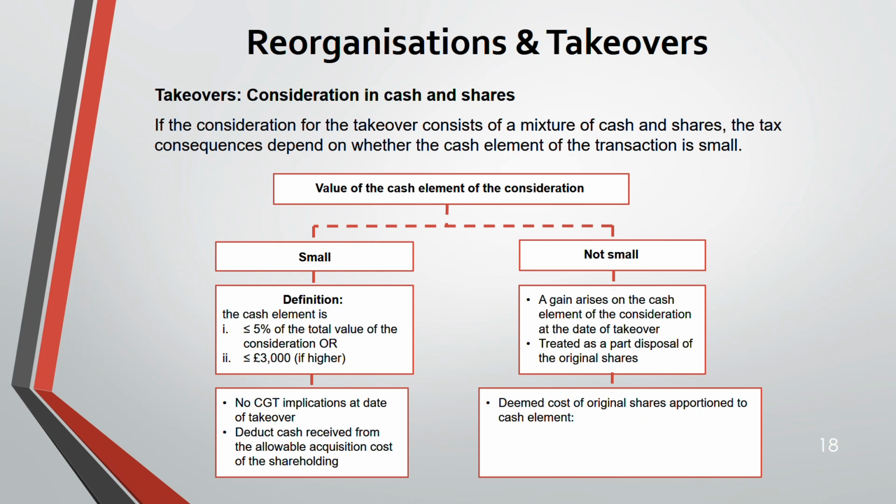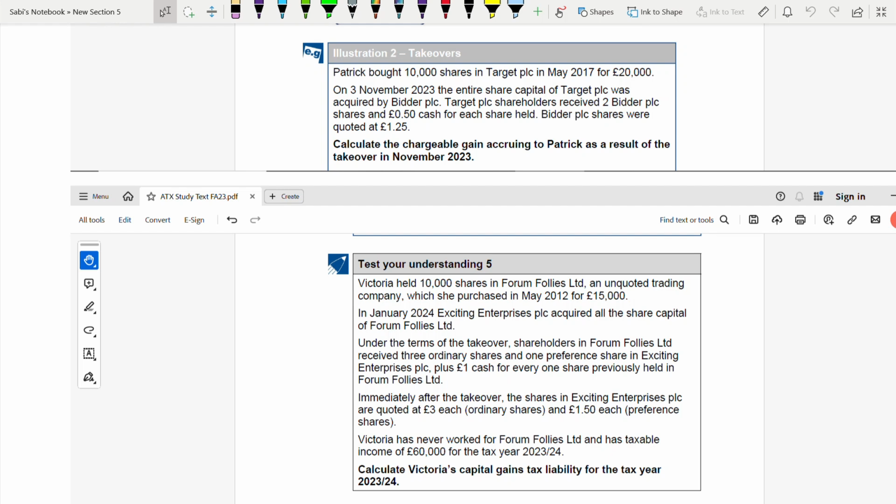Then, deemed cost of original shares apportioned to cash element. This is how you do it. Cash received divided by total consideration into cost of original shares. Now let us do questions. So we have two questions now. Illustration 2 and test understanding 5.